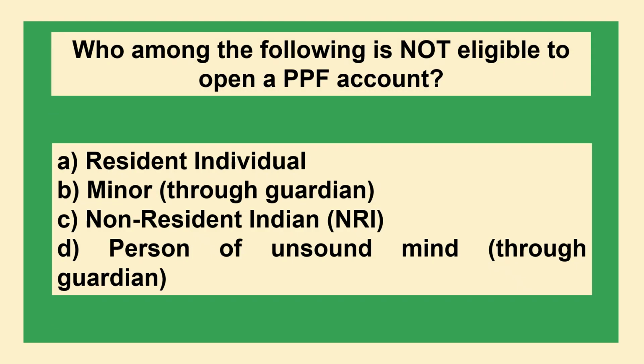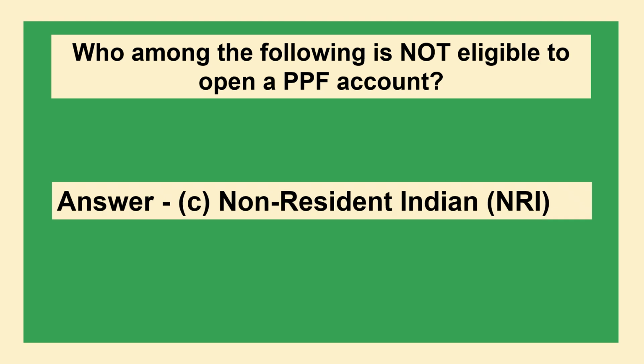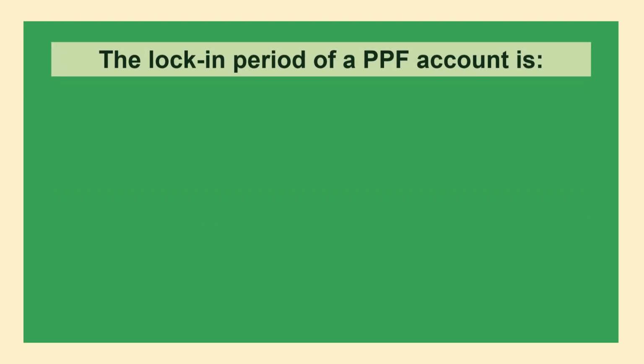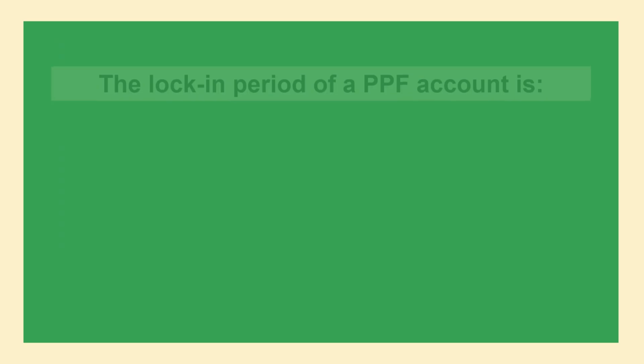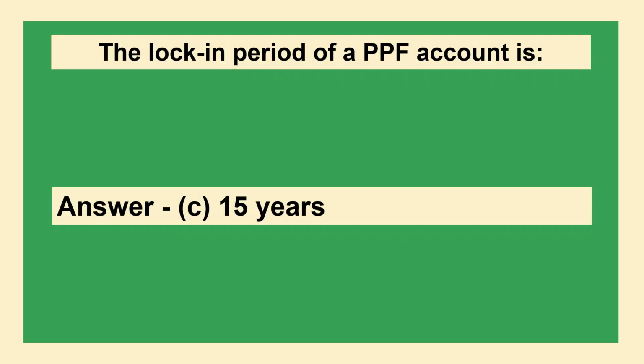Who among the following is not eligible to open a PPF account? Option A resident individual, option B minor through guardian, option C non resident Indian NRI, option D person of unsound mind through guardian. The answer is option C non resident Indian NRI. The lock-in period of a PPF account is option A 10 years, option B 12 years, option C 15 years, option D 20 years. The answer is option C 15 years.